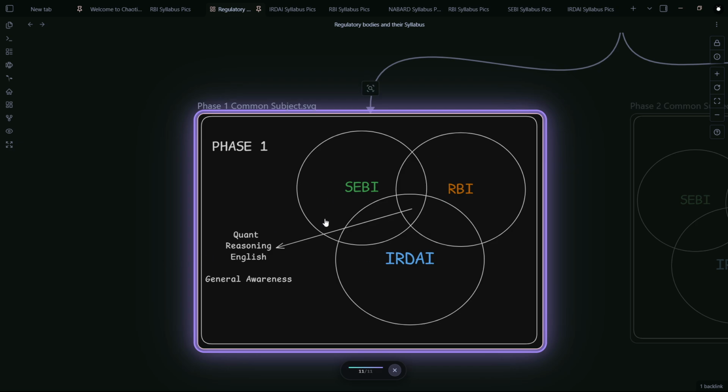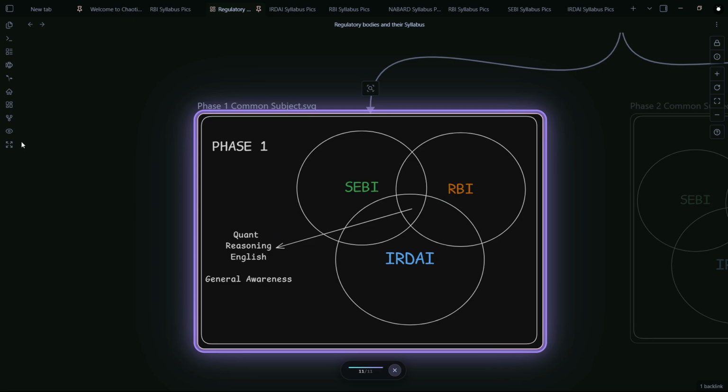as I said, all these three examinations in phase one, your quant, reasoning, and English has to be up to the point. Not only speed, but even your accuracy. Not only some simple questions, but even those questions which are of high standard. Data insufficiency, data sufficiency, not just algebraic equations. Last year, many people prepared for RBI algebraic equations, but in one of the shifts, no questions were asked. And out of 30, the cutoff always goes like 8 or 10. So you must understand that you have to attempt at least one DI question. Okay, that is very, very necessary.